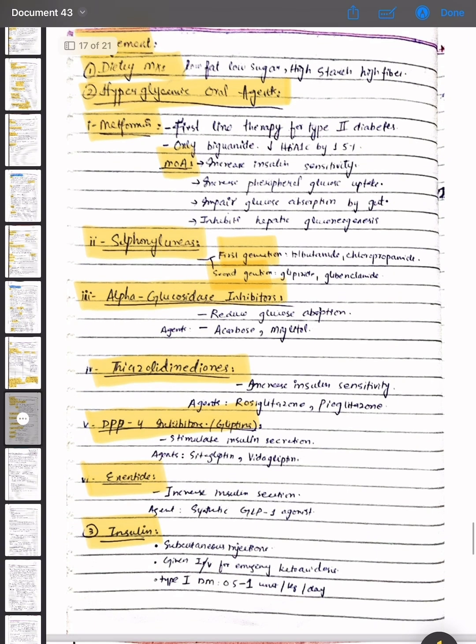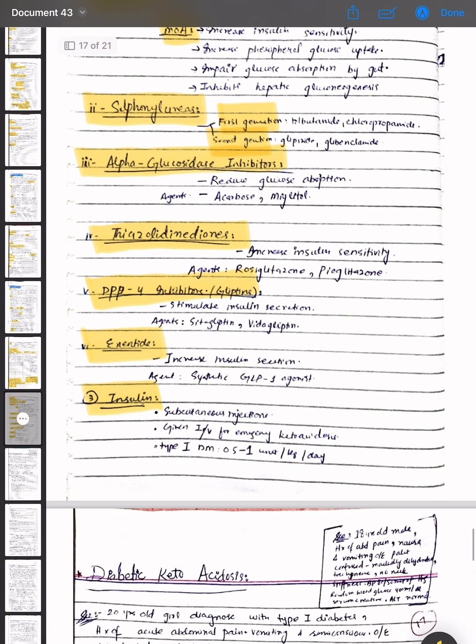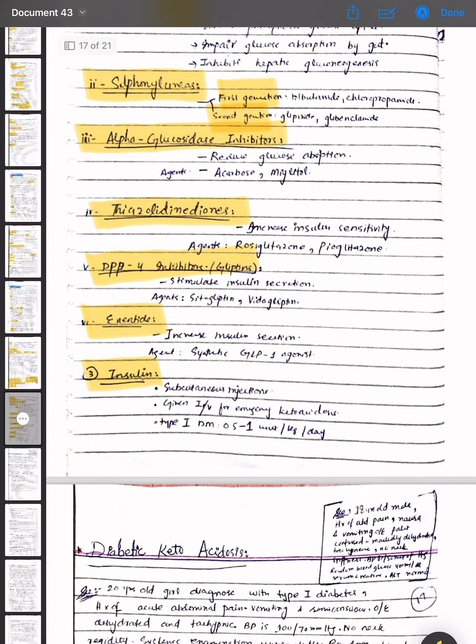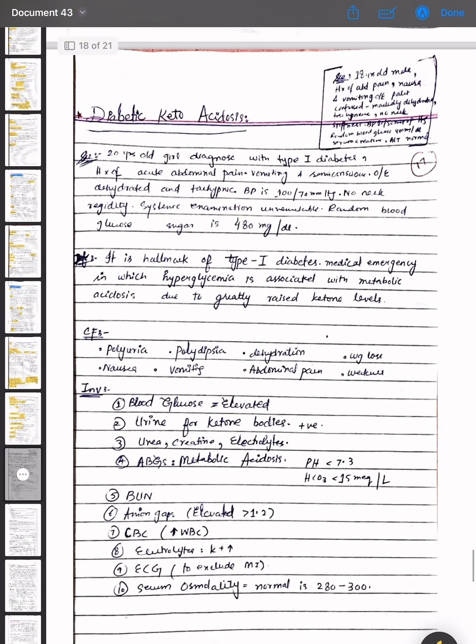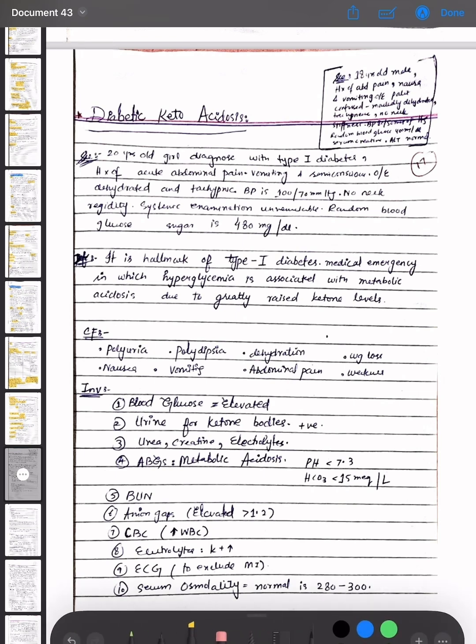glucosidase inhibitors, thiazolidinediones and DPP4 inhibitors, exenatide and insulin. Now coming towards the topic diabetic ketoacidosis. We have a scenario that there is a 20-year-old girl diagnosed with type 1 diabetes, history